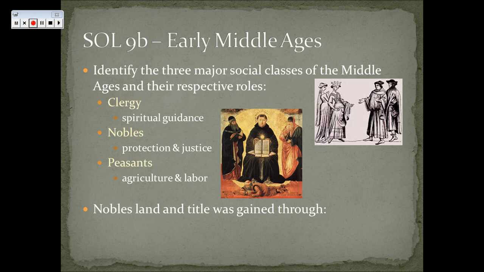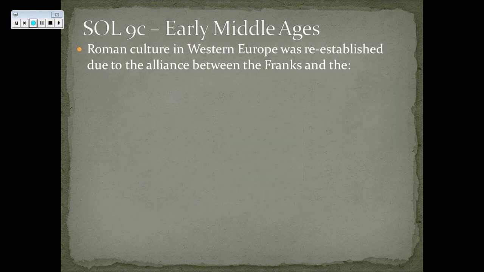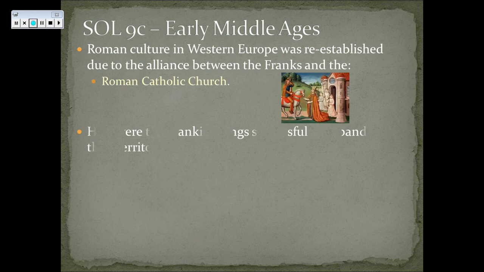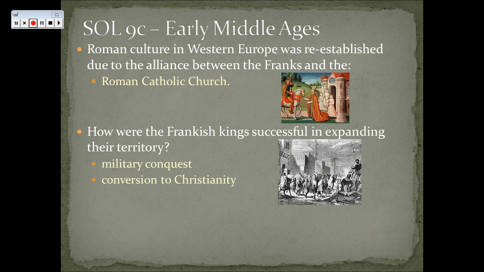Nobles' land and title was gained through inheritance. So your lord or your duke or your baron would pass his land and title on down to his son and son and son and so on and so forth. Roman culture in Western Europe was reestablished due to the alliance between the Franks and the Roman Catholic Church. How were the Frankish kings successful in expanding their territory? By military conquest and forced conversion to Christianity.